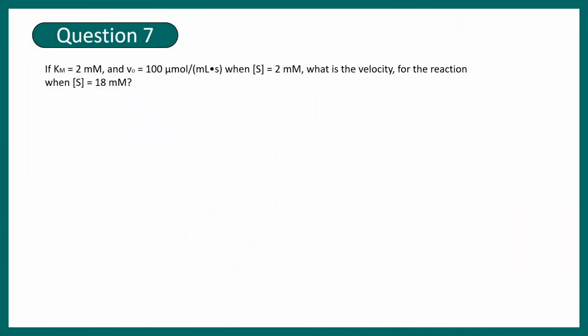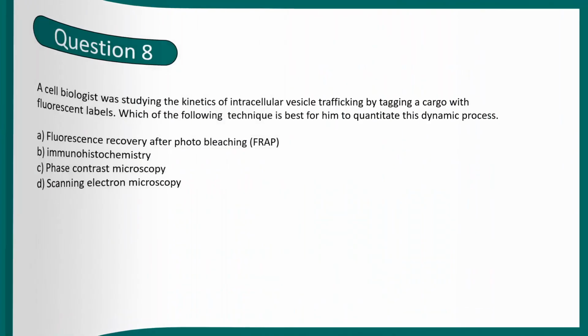Question number 7 says, if the Km is 2 millimolar and V0 is 100 micromole per ml per second, then at substrate concentration 2 millimolar, what is the velocity of the reaction when the substrate concentration is 18 millimolar? So overall, you have to calculate the velocity when the substrate concentration is 18 millimolar. For this question, calculate the answer and put it in the comment. I'll pin the comment which has the correct answer.